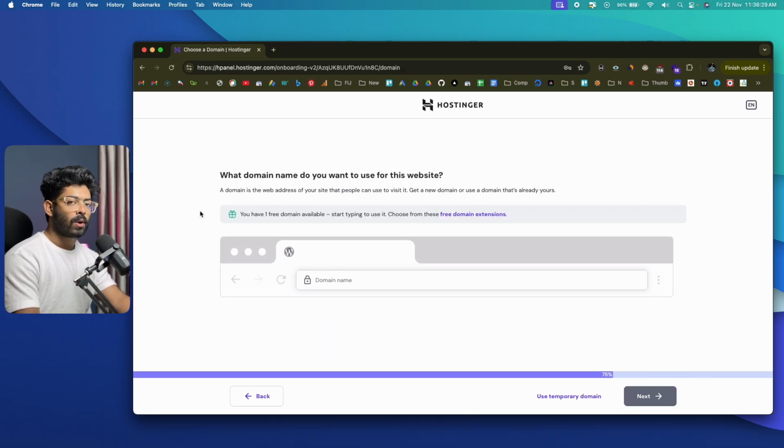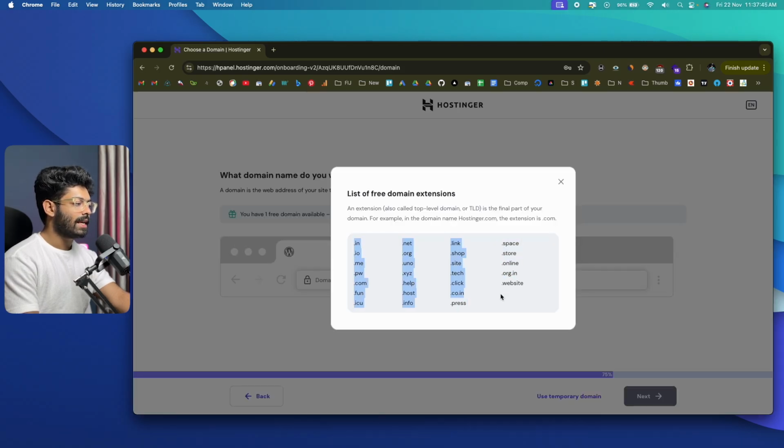And now this is what I was talking about earlier. So if you remember correct, we selected the 12 months plan for this hosting, and for any period longer than 12 months, Hostinger is offering a free domain name. So once you click on the setup process and once you reach this page right here, you will see an option to enter the domain name. And towards here, you will also see this option right here, which says you have one free domain available. Start typing to use it or choose from these free domain extensions. And again, if you click on this option that says free domain extensions, these are all the extensions that you could register for free. You have .in, .io, .com, .fun, and all these options.